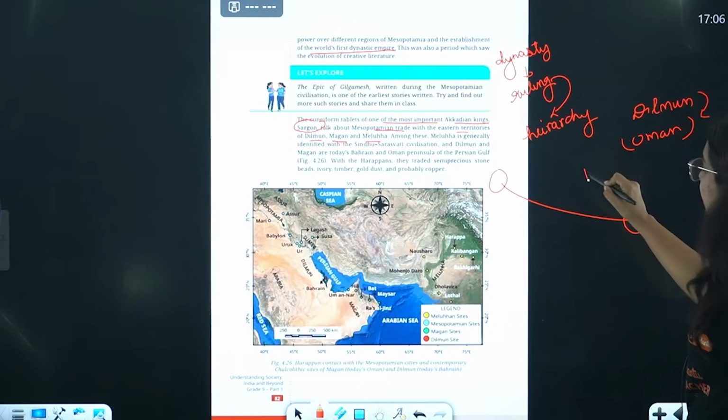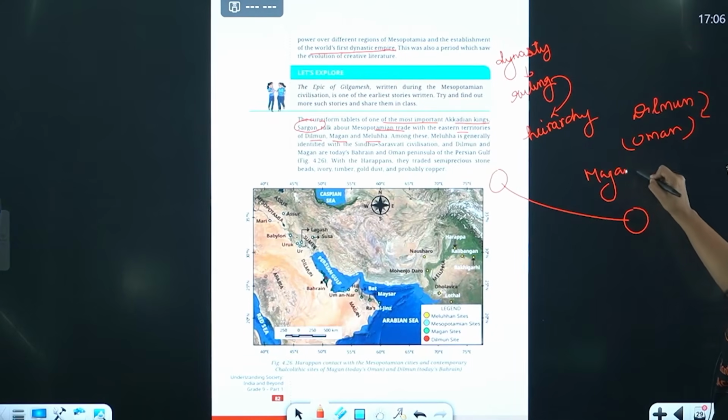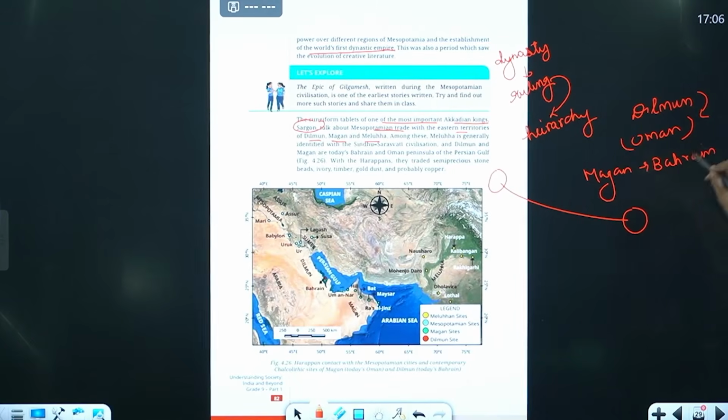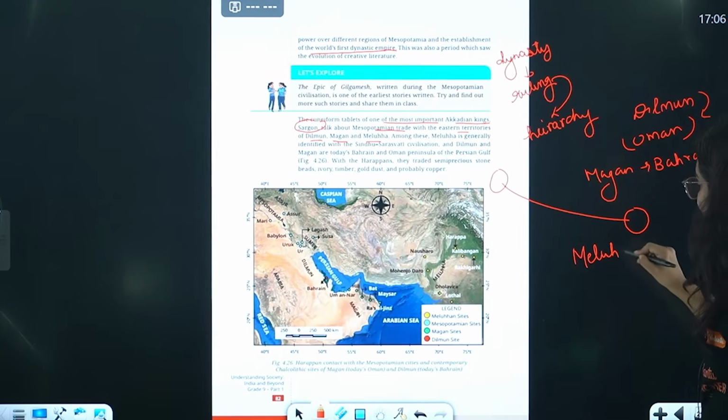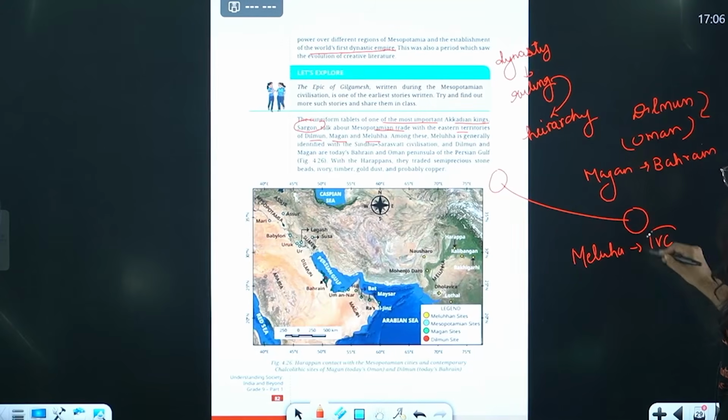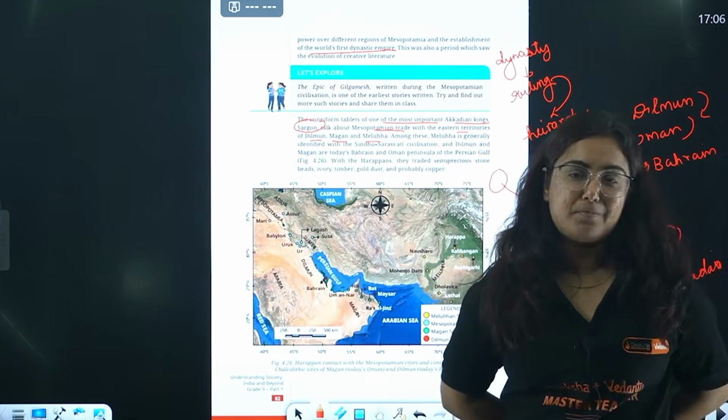What is that? That is Magan, right? Magan is basically present day Bahrain, right? Bahrain. So Oman, Bahrain, this was the place. And now what about Meluha? This Meluha was the Indus Valley civilization, the part of the Indus Valley civilization that is Mohenjo-daro. Right? They are talking about it here as Meluha. They are referring to Mohenjo-daro or the Harappan sites.